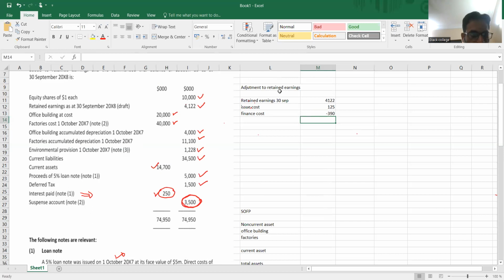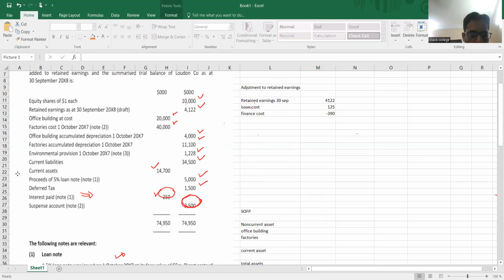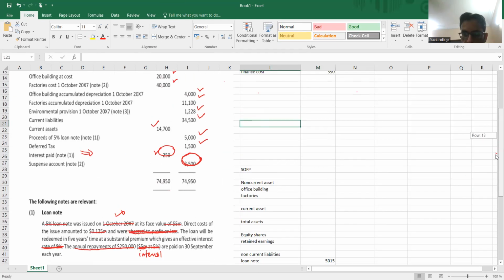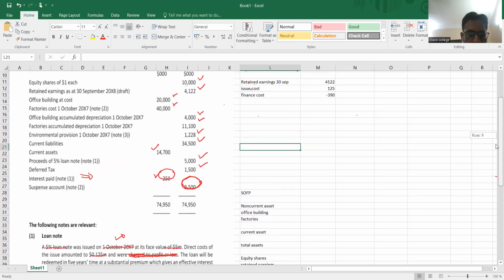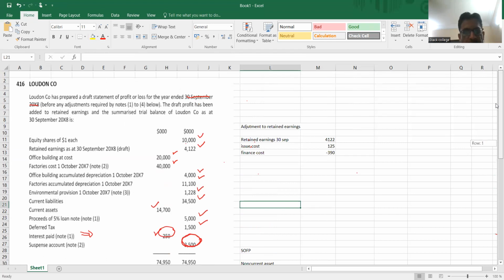Now see, the loan note value is 5,000, and in the balance sheet, we have shown the loan note value of 5015. So this is the first adjustment.